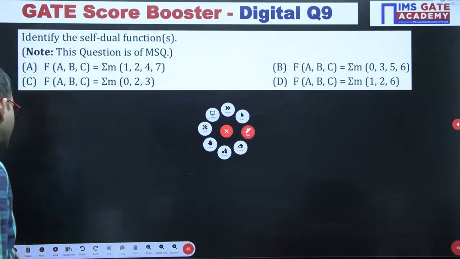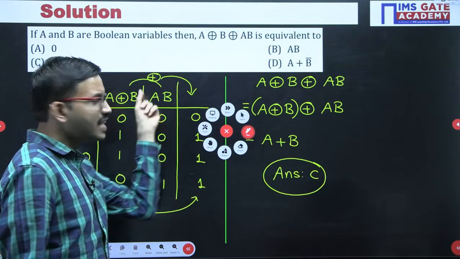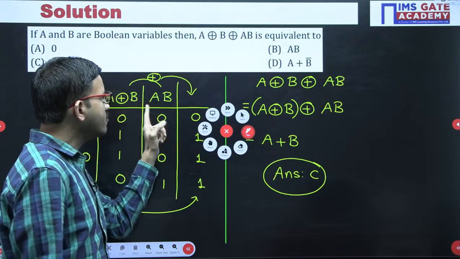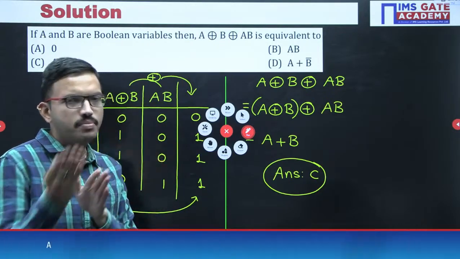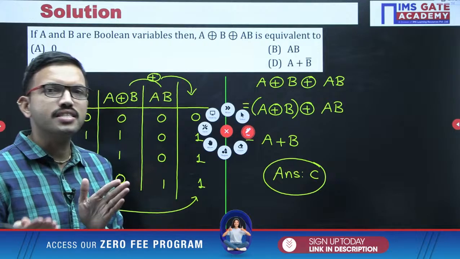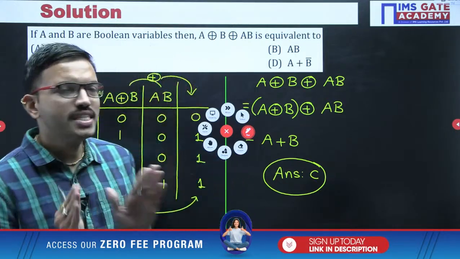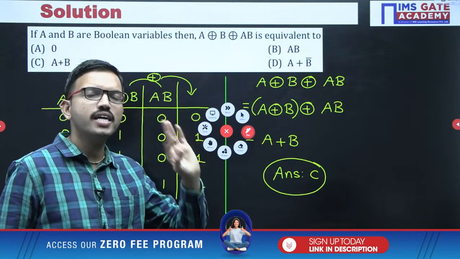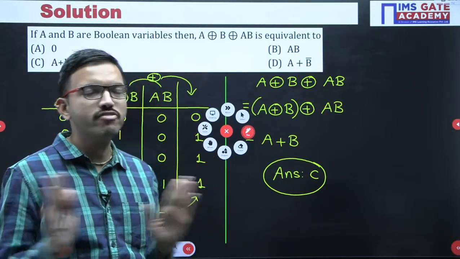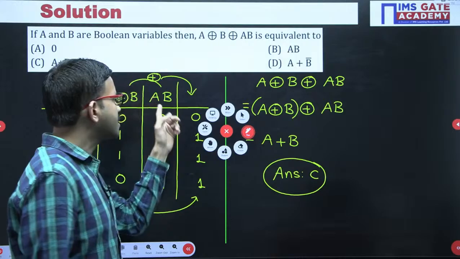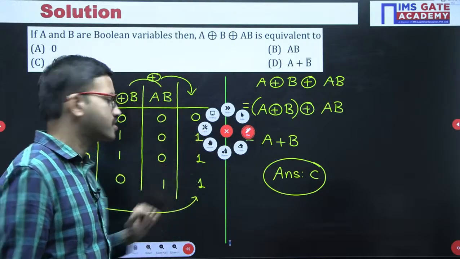Just now I told you, when you are applying dual, we are not changing the variable. We are keeping the variable as it is. If it is A, as it is. If it is A bar, as it is only. We are not changing the normal form into complement or the complement form into normal. Only we are interchanging the corresponding basic binary operators.